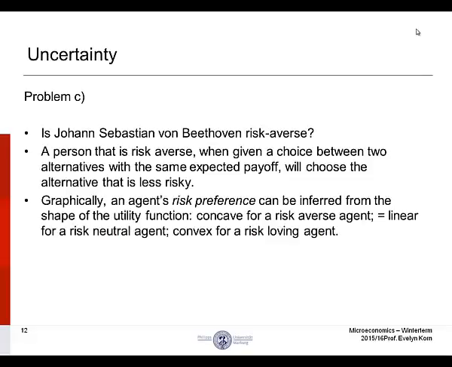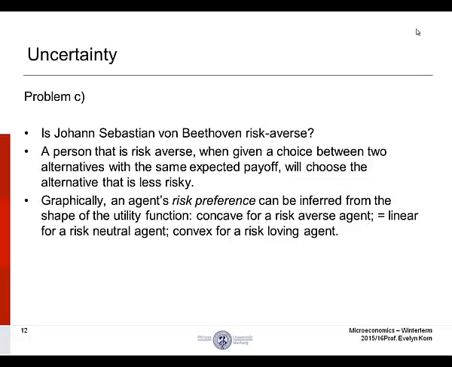A person that is risk averse, when given a choice between two alternatives with the same expected payoff, will choose the alternative that is less risky. It's important to remember that simply because a person avoids a lottery, it does not mean that a person is risk averse. Graphically, an agent's risk preference can be inferred from the shape of the utility function.